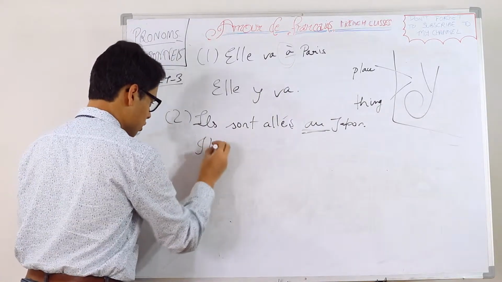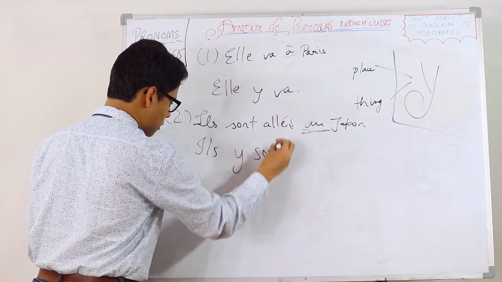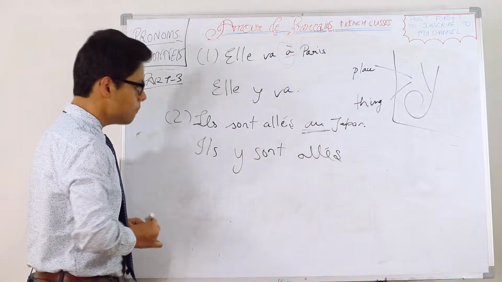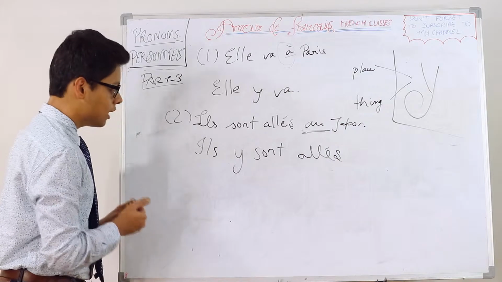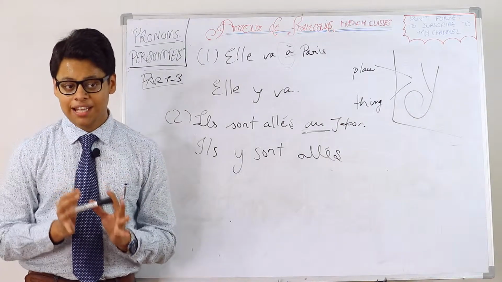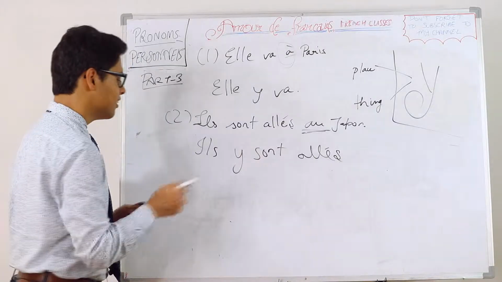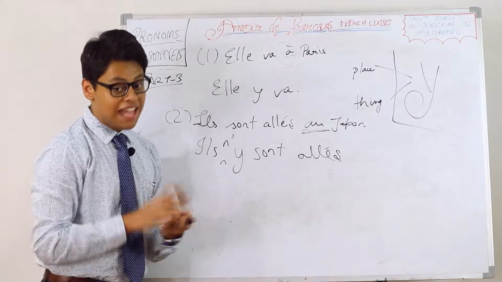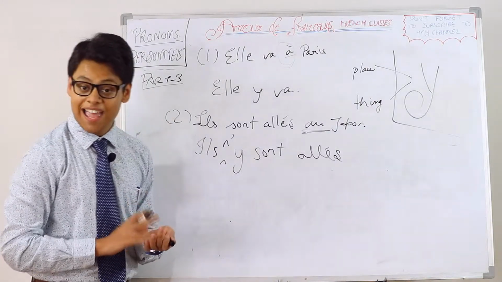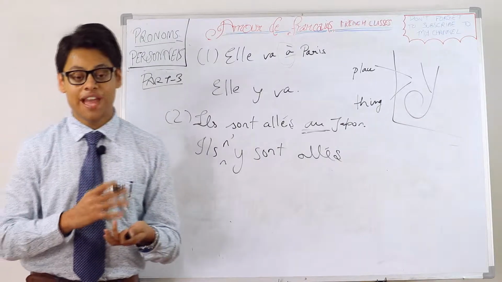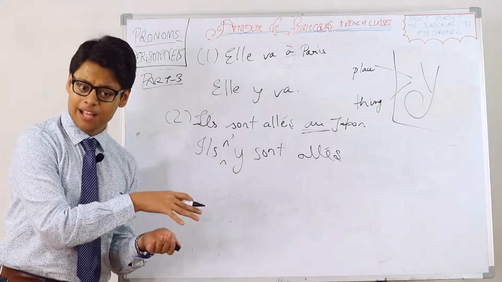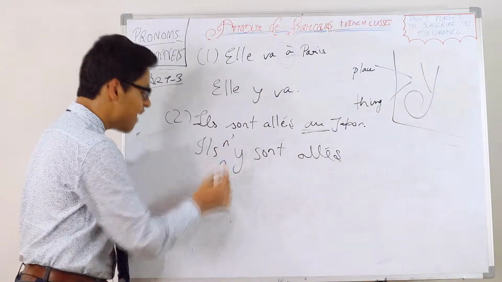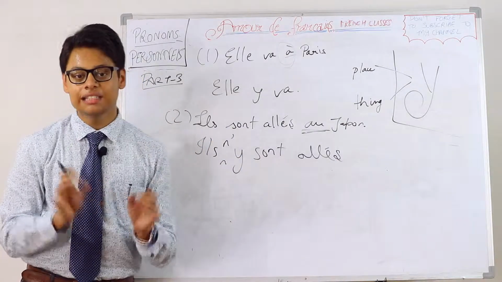Ils y sont allés, and no need to put au Japon since y has replaced au Japon already. Ils y sont allés. Want to make it negative? Ils n'y. Y is a vowel in French. A, E, I, O, U, Y and H are vowels in French. We have two extra vowels in French as compared to English, where we have only A, E, I, O, U. We have Y and H also. So, n' y, pronounced as ni.